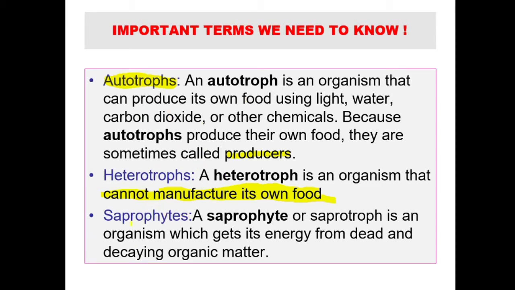Next is saprophyte. Saprophyte is a special kind of heterotroph. Saprophyte is also a heterotroph. They also cannot produce their own food. But what they do, they derive their energy from dead and decaying organic matter.